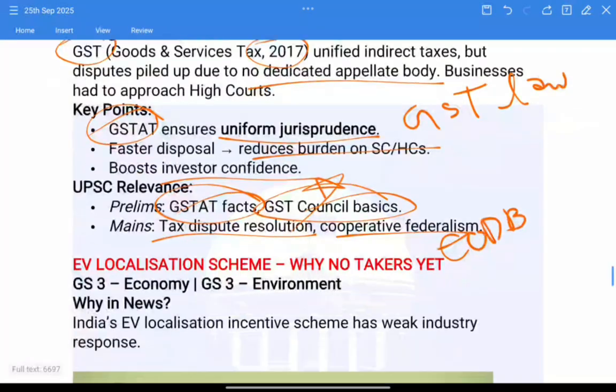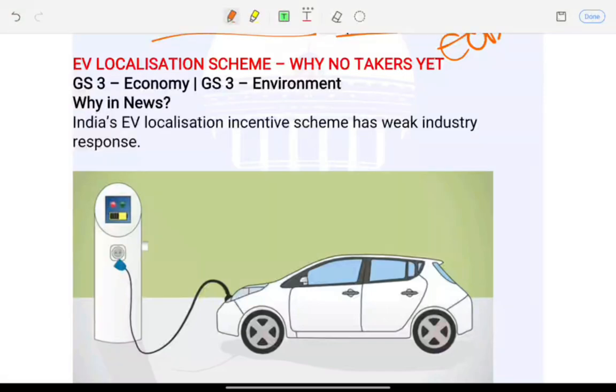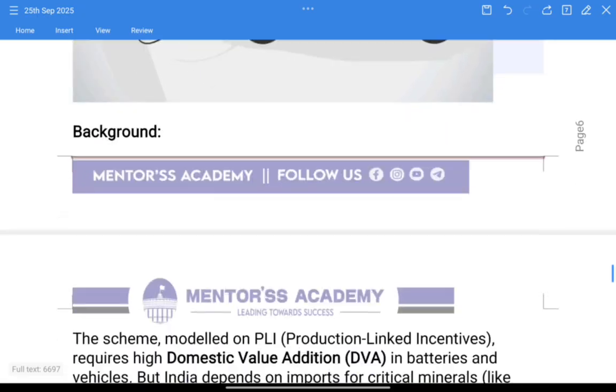Right? The next article is about the EV localization scheme. Why no takers yet? India's EV localization incentive scheme has had a weak response so far. What is the scheme about?